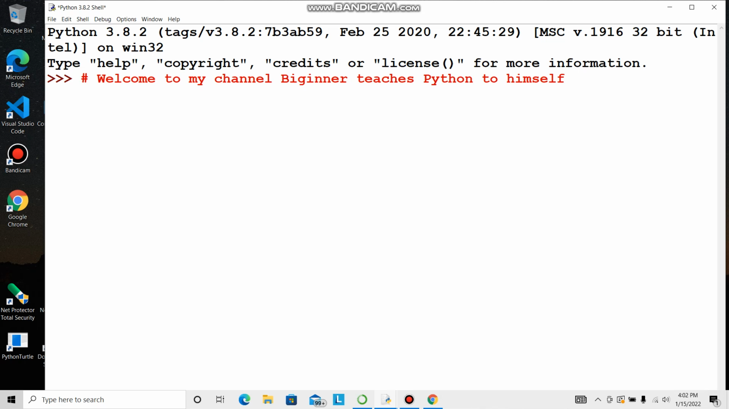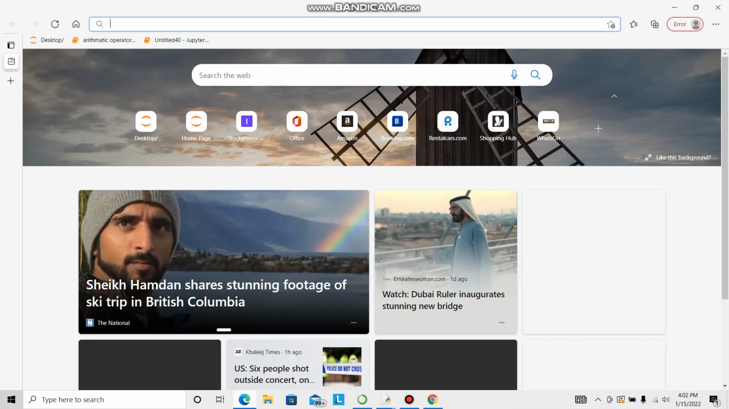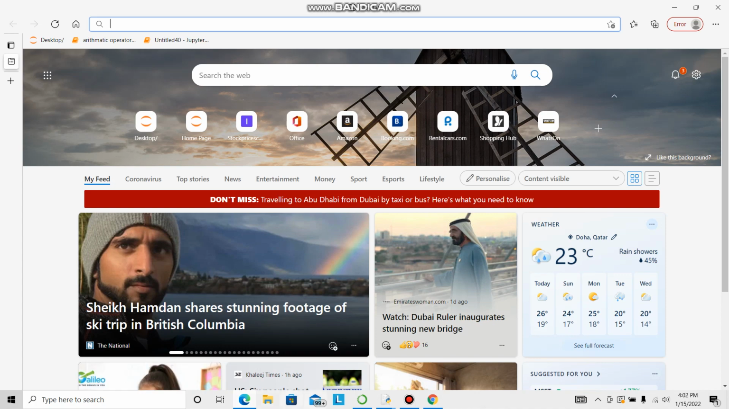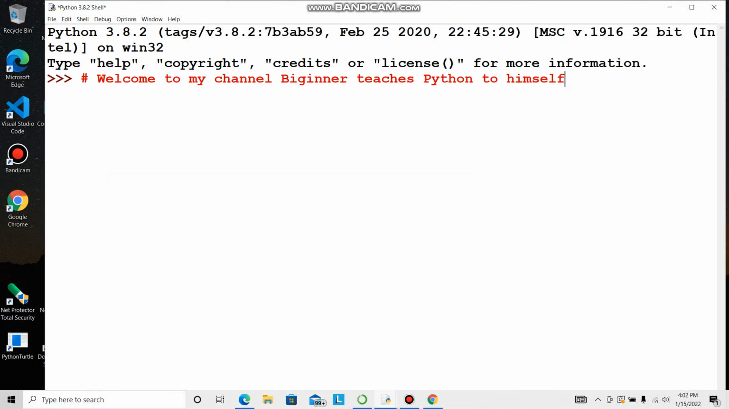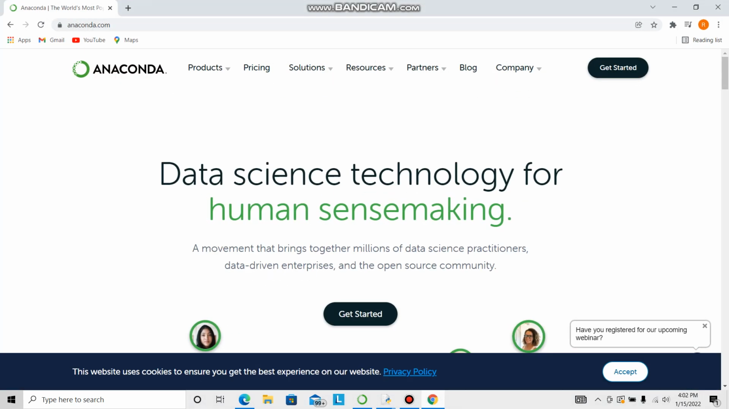Today we'll not work on this IDE, but we'll try to look for a better IDE. IDE means integrated development environment. So how about going for Anaconda? From Python now we are moving to Anaconda. These are all fancy names, but it will be interesting.